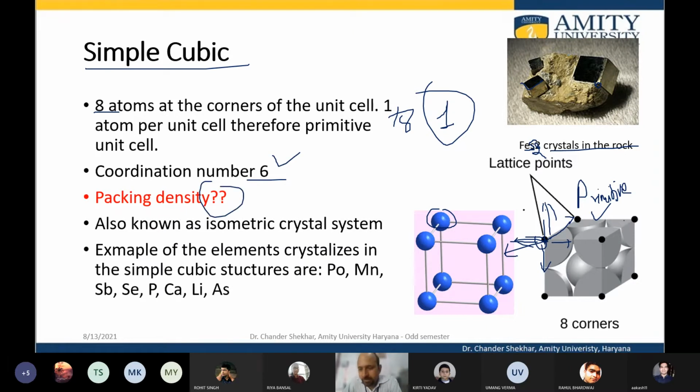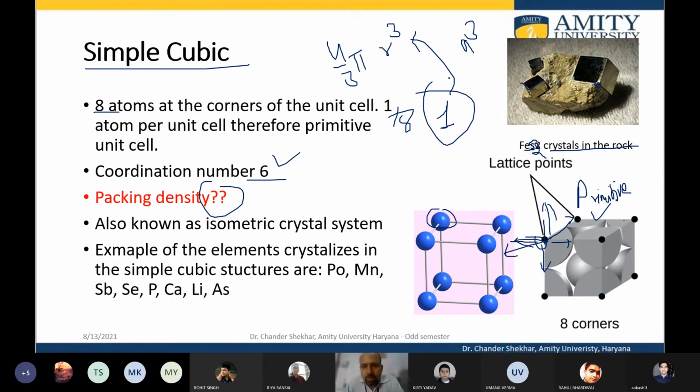Packing density is basically how much of the volume is occupied by the atoms. So 4/3 pi r cube is the volume of the atom, because only 1 atom is occupied in the unit cell in total, and a cube is the volume of the unit cell.